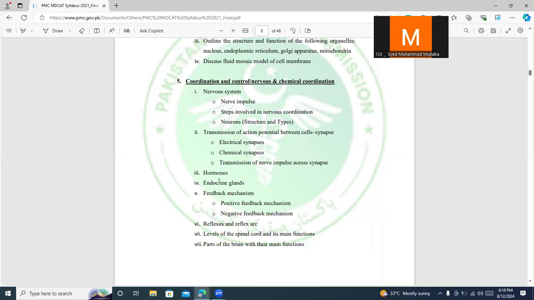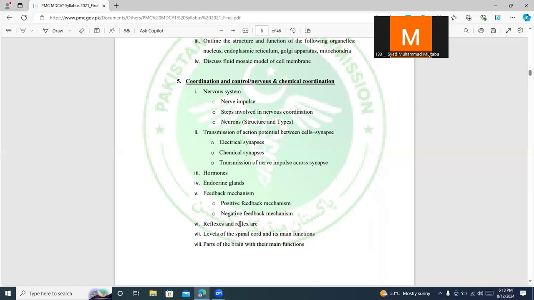You should know which hormones are produced by which gland, and the majority of hormones, by the way, are produced by the anterior pituitary gland. For example, the growth hormone, the prolactin hormone, the growth factor hormone. So a lot of hormones are produced by the anterior pituitary. However, there are some hormones such as ADH or oxytocin, which are produced by the posterior pituitary gland.